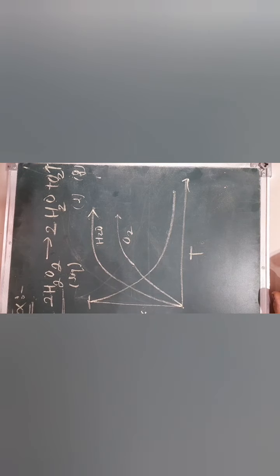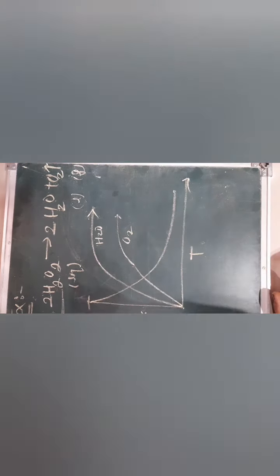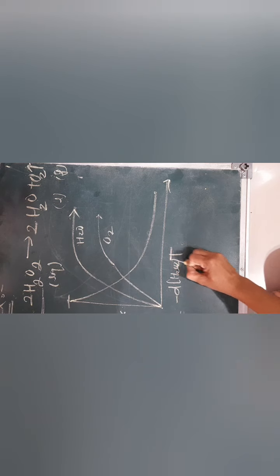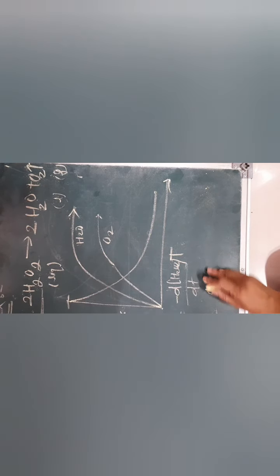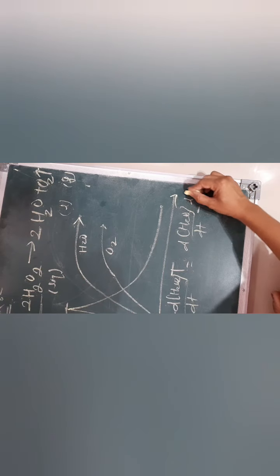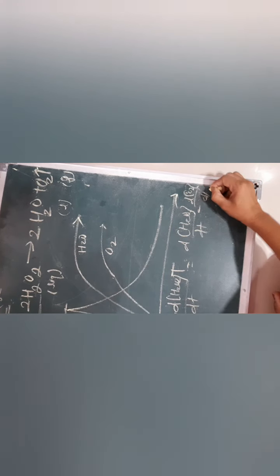And when we want to show this reaction in the form of a rate equation, we represent here R is equal to minus d H2O2 by dt is equal to d H2O by dt is equal to twice d O2 by dt, because the water molecule shows double the formation rate than the oxygen molecule, and this is the demonstration for the decomposition of the hydrogen peroxide H2O2 molecule.